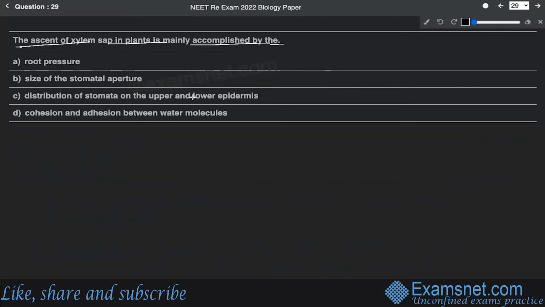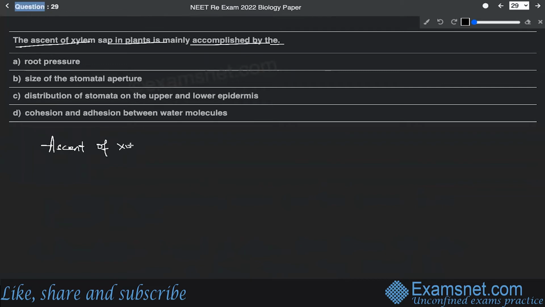All right. Now let me tell you that the ascent of xylem sap is basically the movement of the water along with the mineral nutrients. This term basically means the movement of the water along with the mineral nutrients. That forms the ascent of xylem sap.